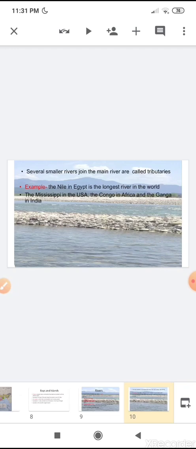It means a large number of people always live along the river. This is because the soil near the river is very rich, and the river provides water for drinking, domestic and agriculture purposes.